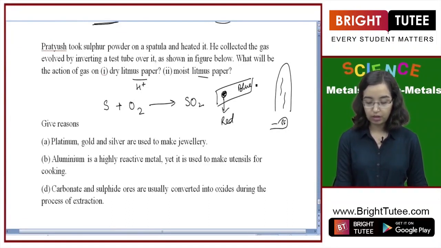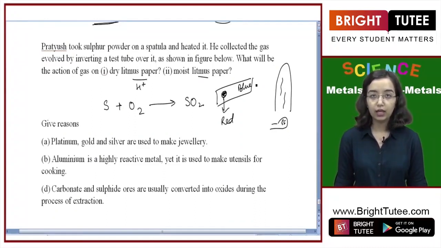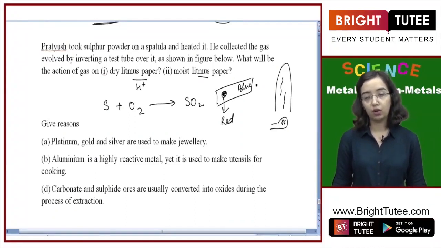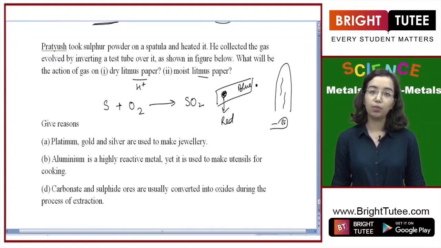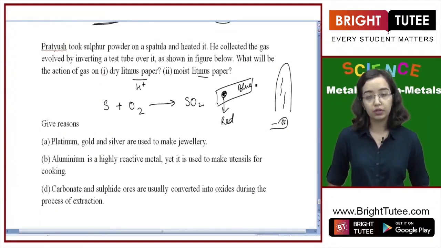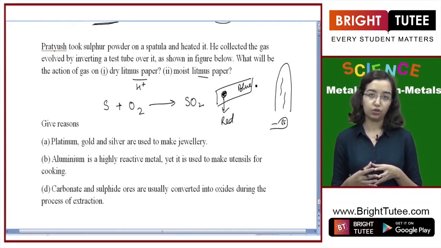So we use a blue litmus paper and it turns red. It shows that it is acidic in nature. So any oxide of non-metal will be acidic in nature, and that can be seen by bringing a moist litmus paper near it. Why does the dry litmus paper not show this reaction? Because the ions are not being formed in the dry state, and that is why it cannot capture the ions.